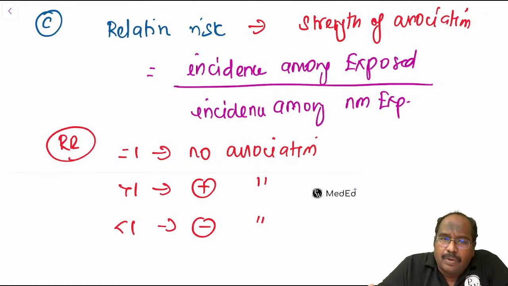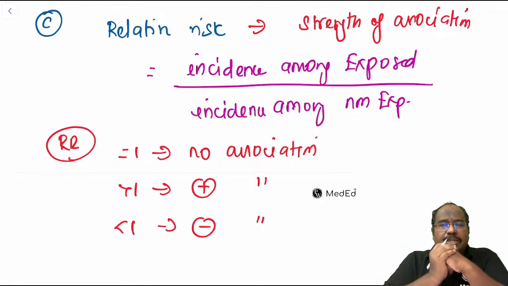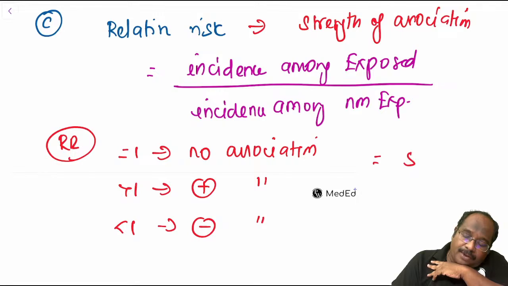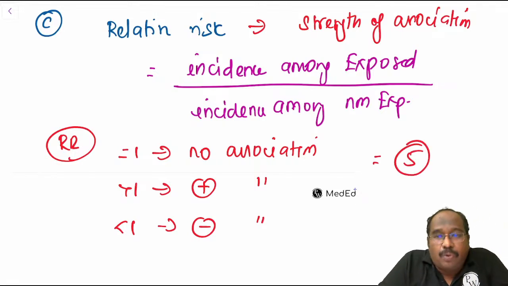Relative risk equal to 1 means no association. More than 1 is a positive association, less than 1 a negative association. Suppose the odds ratio and relative risk both come as 5, for example, between smoking and lung cancer.